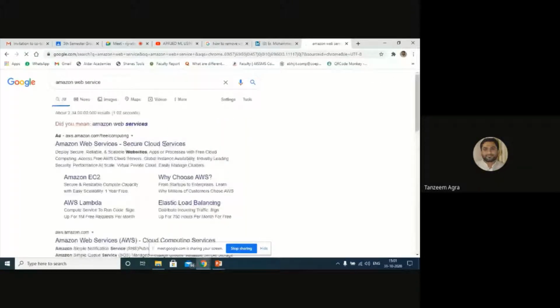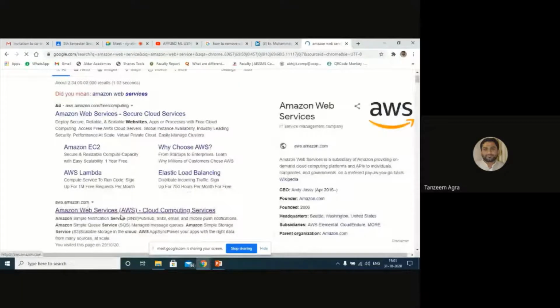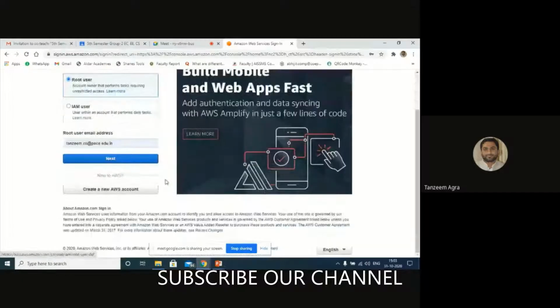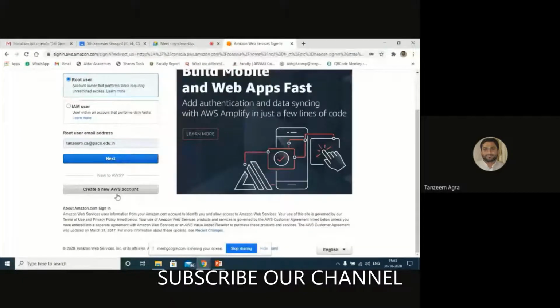You can hit on this link, aws.amazon.com. Click on this link and choose this option. Since I am the root user here, I can use this one. But before that, if you want to create a new account, you can click over here.